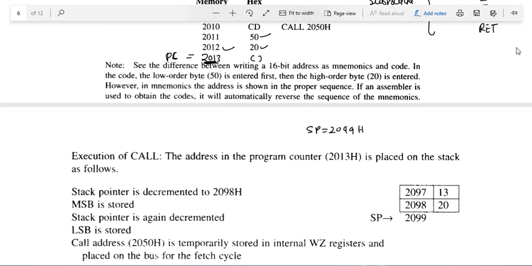It will decrement the stack pointer by 1 and put the higher byte, 20H, on location 2098, and again decrement the stack pointer by 1 and push the lower address byte on this location. After that, it will load the program counter with the subroutine address, and in this manner it will move to the corresponding subroutine.